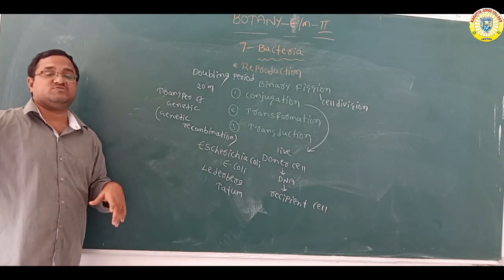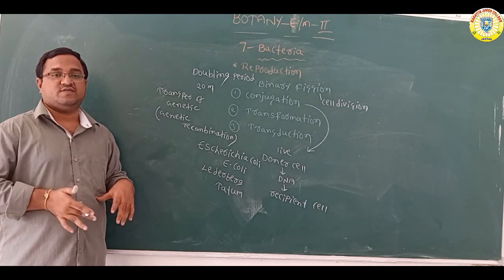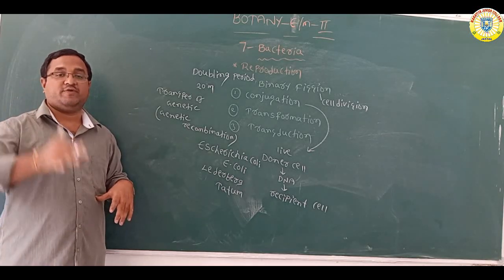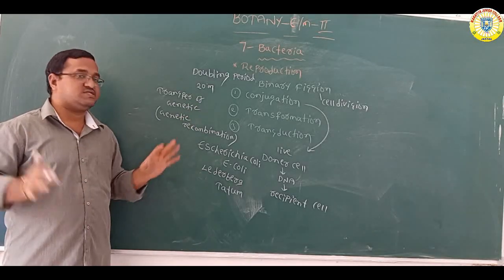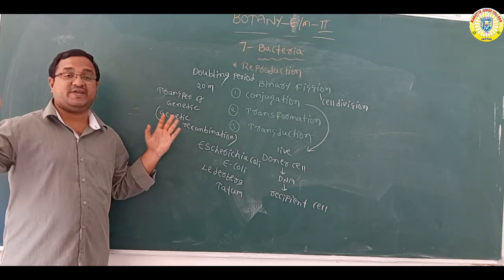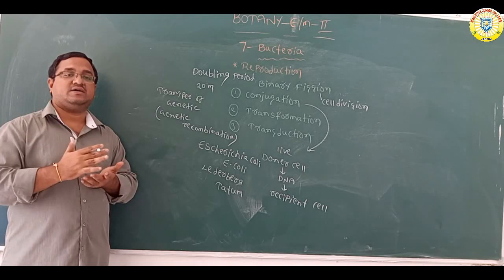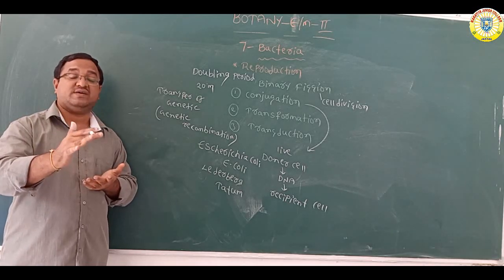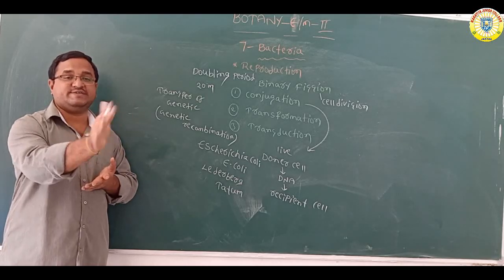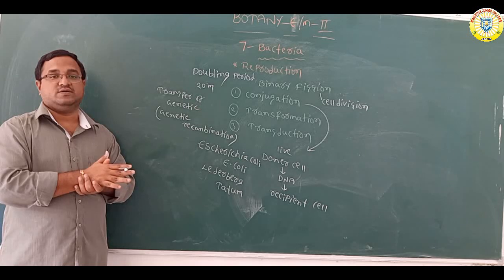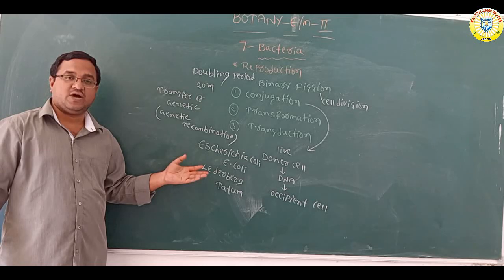So how is the conjugation process going on? First, you should remember the definition. What is conjugation? Where is this conjugation process carried out? Who discovered this process? In conjugation, whenever two bacteria come together, the donor bacterium transfers the DNA into the recipient bacterium. This was observed by Lederberg and Tatum in Escherichia coli.